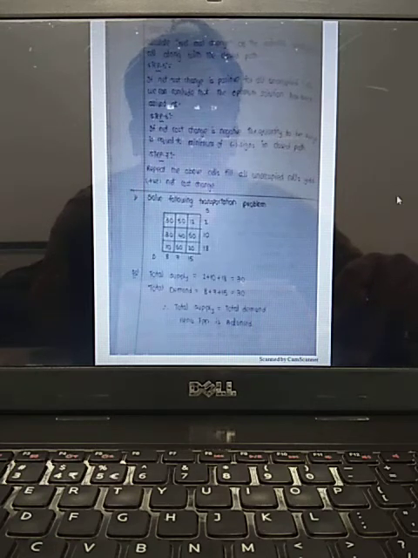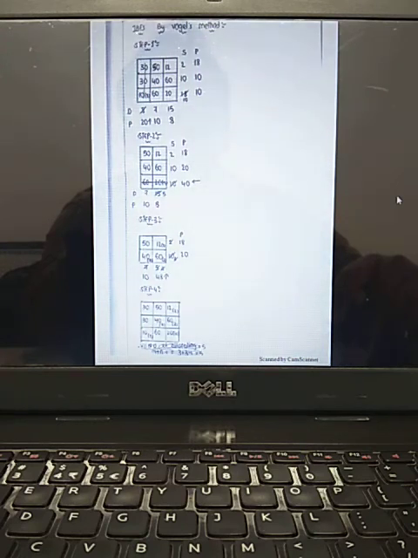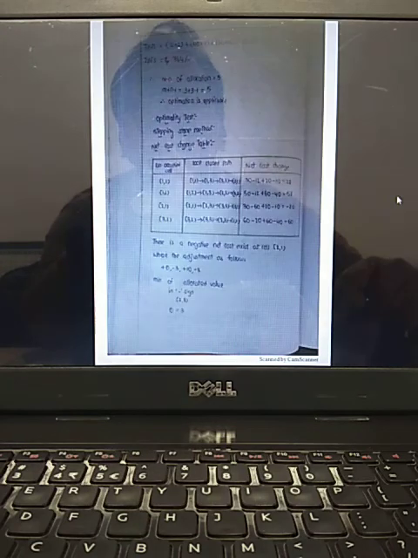So this is a problem. Already we solved one problem by using the stepping stone method. This is one more problem. What is the IBFS method? Vogel's method. Now what is the IBFS solution? 764.